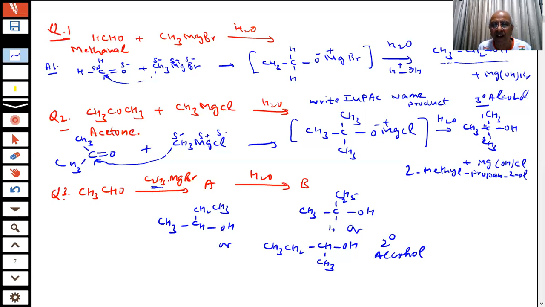What is then the IUPAC name of this compound, students? As you can see, how do you number? 1, 2, 3. So what is that? 1 methyl and how many carbons? 3. 1 methyl propanol. Have you noted down everything, students? Yes, sir. Then I am going to go further.